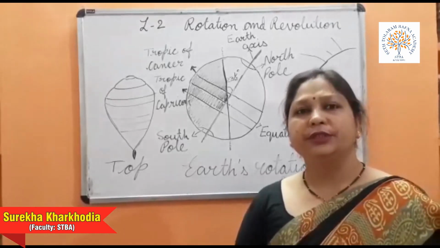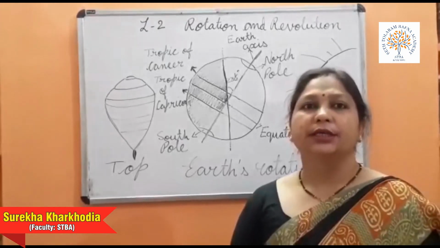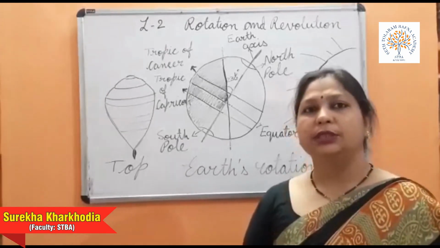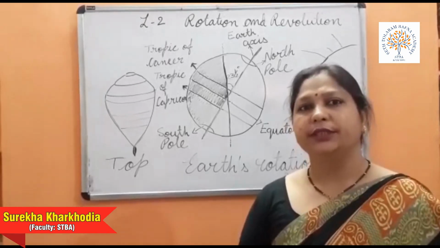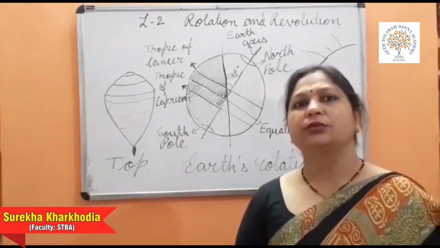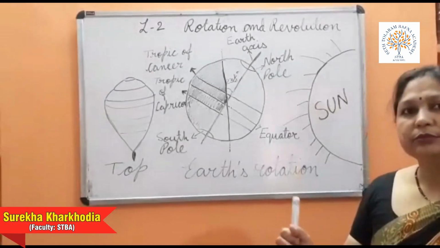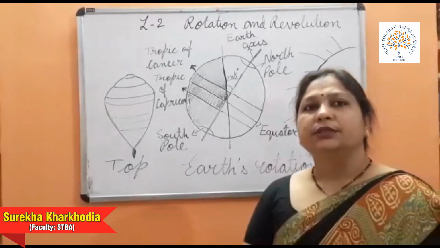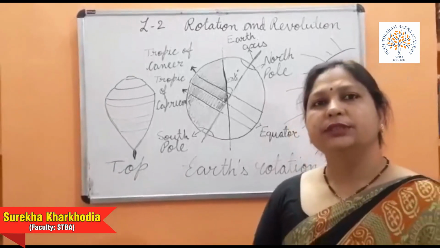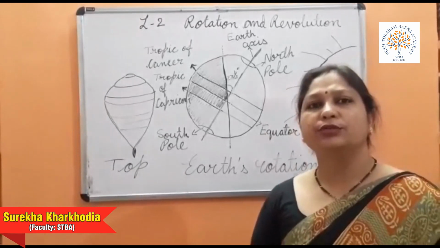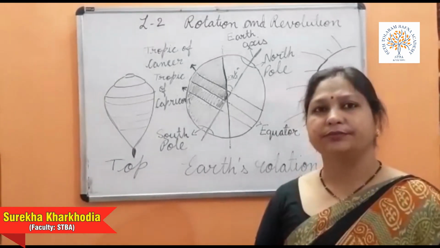In my previous chapter, I explained that the sun has gravitational pull, so all the planets are revolving around it. In the same way, the earth is also revolving around the sun. Now, when the earth is revolving around the sun, it is also doing another movement, that is called rotation.